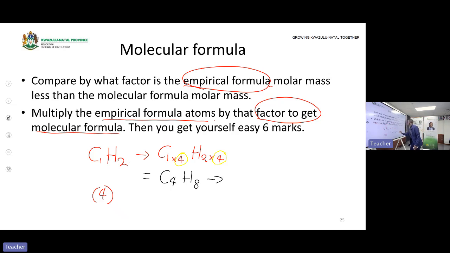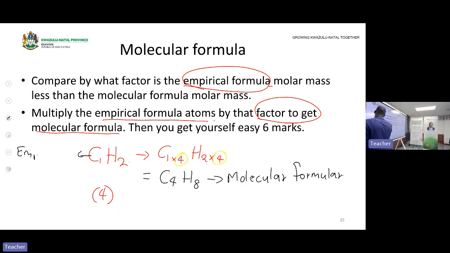Now this is the molecular formula, taken from the empirical formula. This was the empirical formula. So, this is an empirical formula. This is a molecular formula.